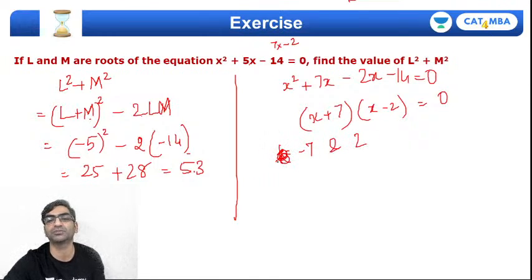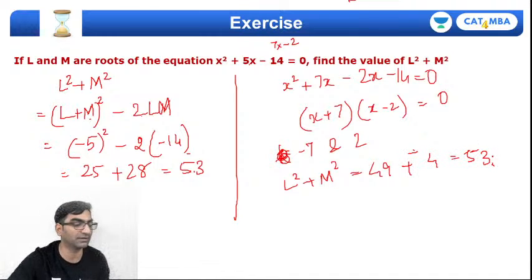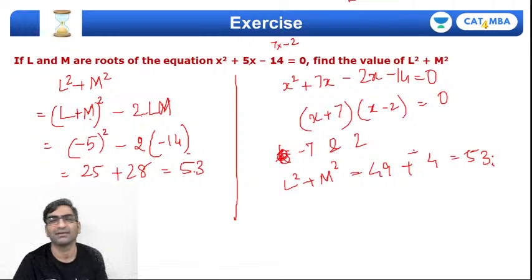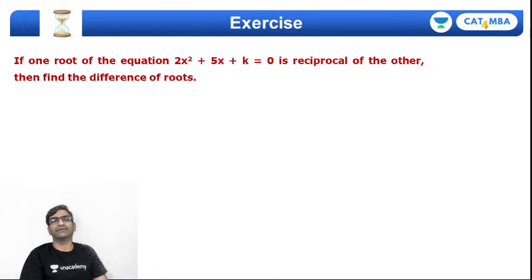I don't know which is which, but L square plus M square, sum of squares will be 7 square, 49, 2 square, 4. Does give me the same answer, 53, right? But it's a waste of my time. Why invest so much time in calculating the roots if I can do without it? Okay, very, very simple problem so far.